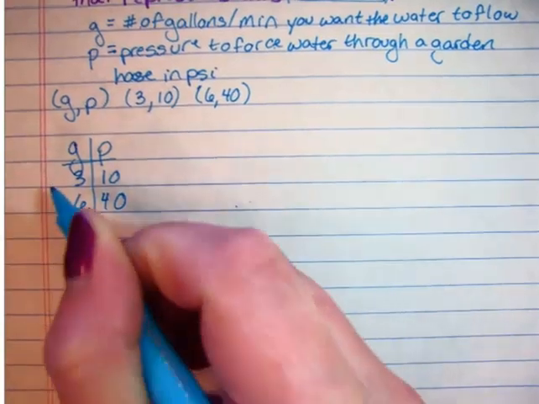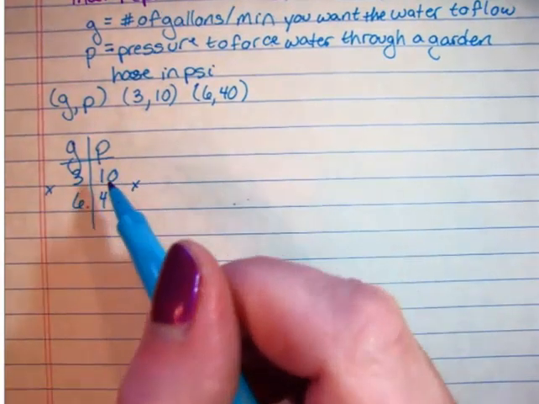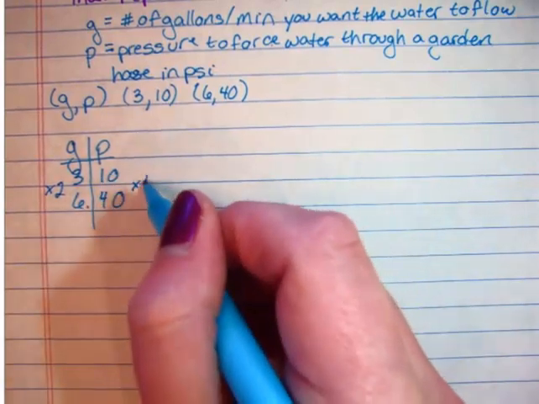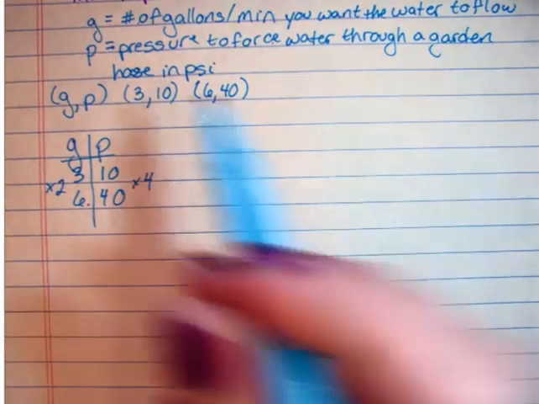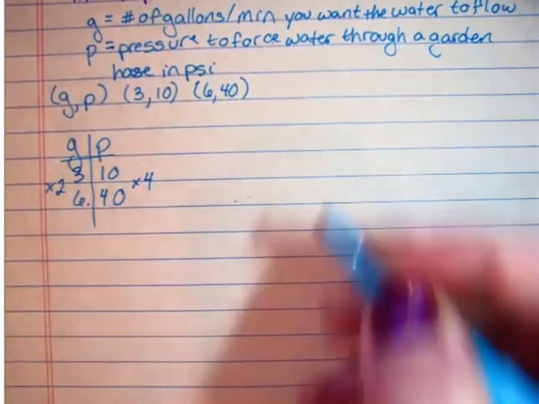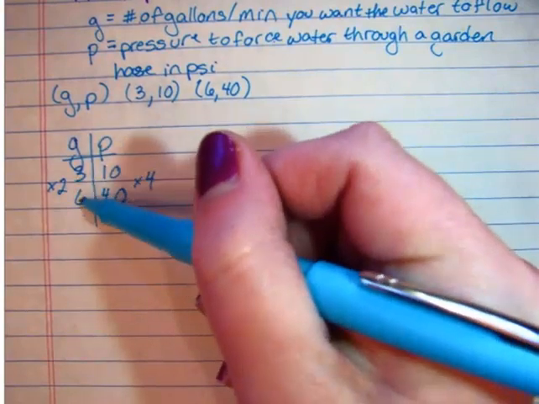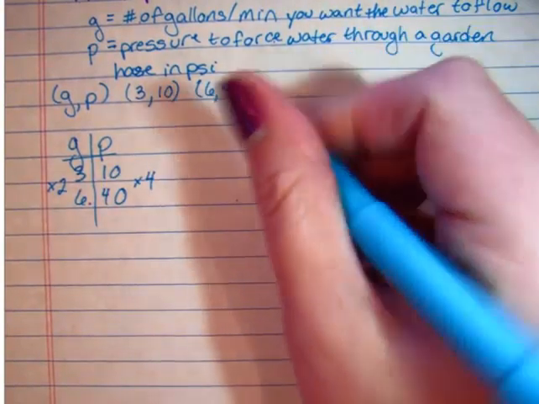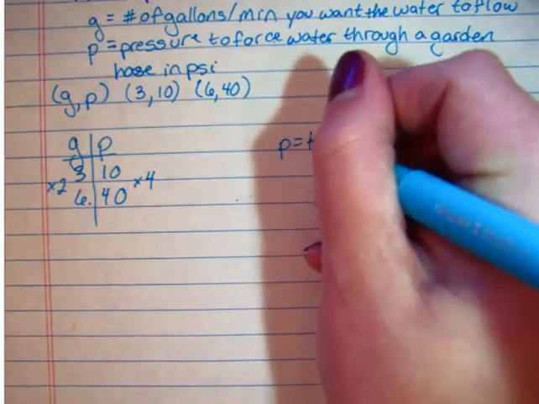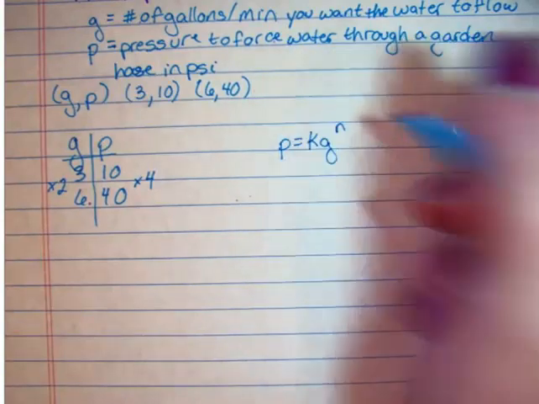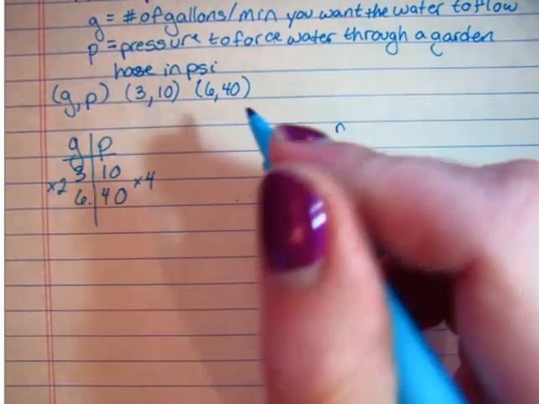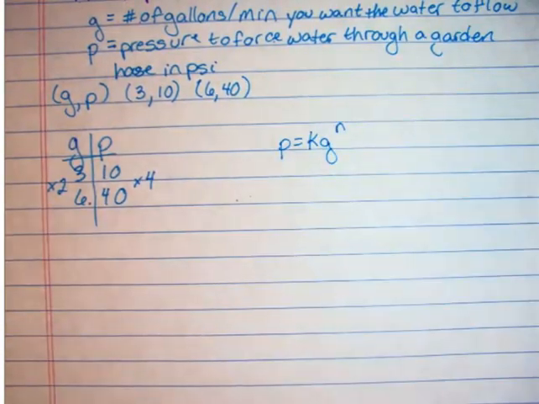Now because this is variation, I know it's multiply, multiply. So I multiply by 2 on the left-hand side, which means I multiply by 4 on the right-hand side, just because of what it takes, the second one divided by the first. This one's increasing, this one's increasing, so this is going to be a direct variation. So P equals K G to the n. I know those variables get kind of funny. If you want to use your X's and Y values, that's absolutely fine as well.